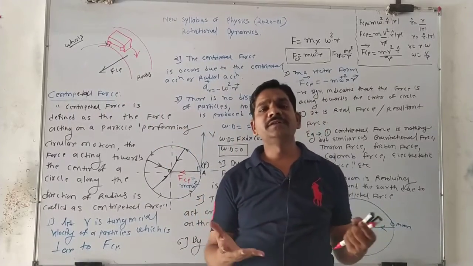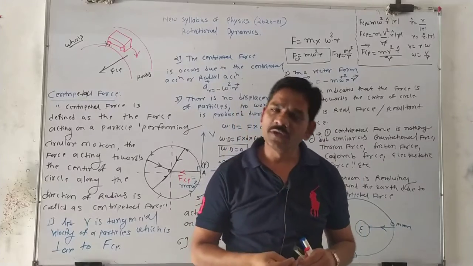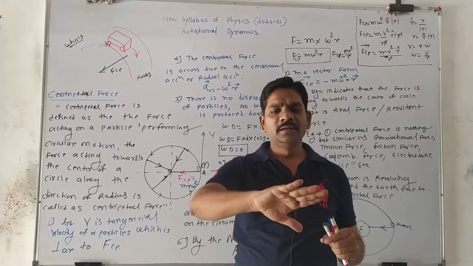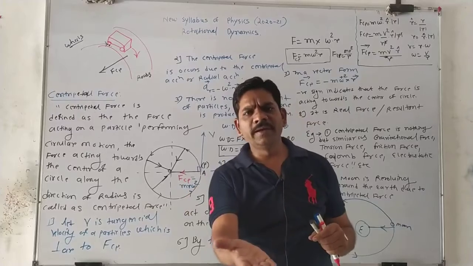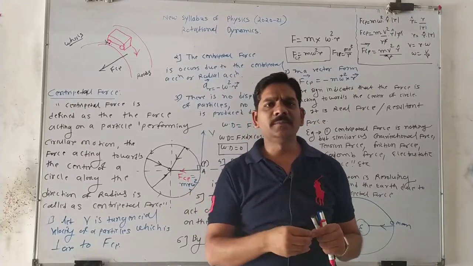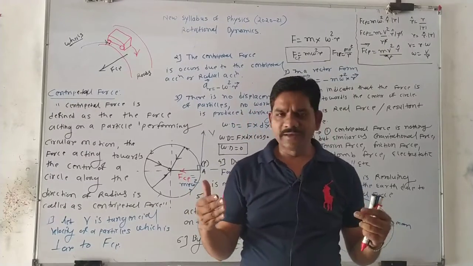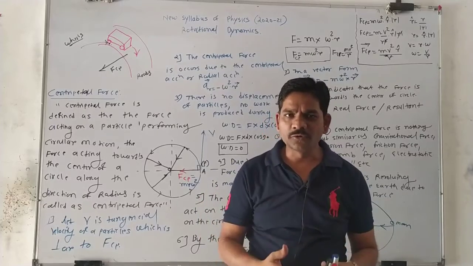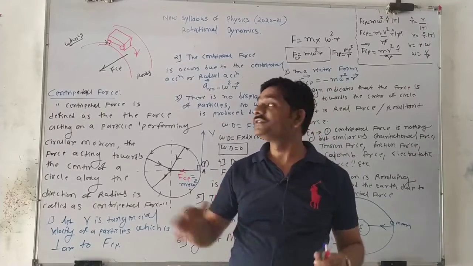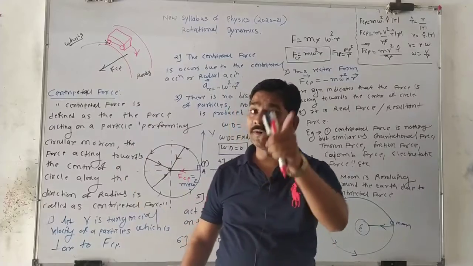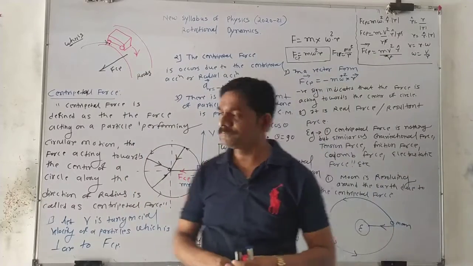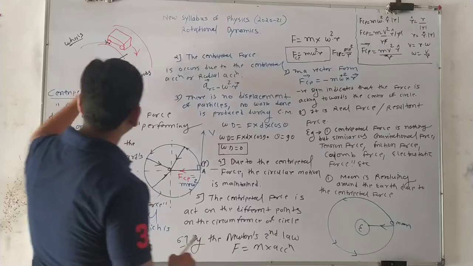Suppose there is no friction, what happens? Circular motion will not be possible, and the car will skid or there will be an accident. So to maintain circular motion, what type of force is there? Friction force. This friction force is nothing but the centripetal force. This is one example.